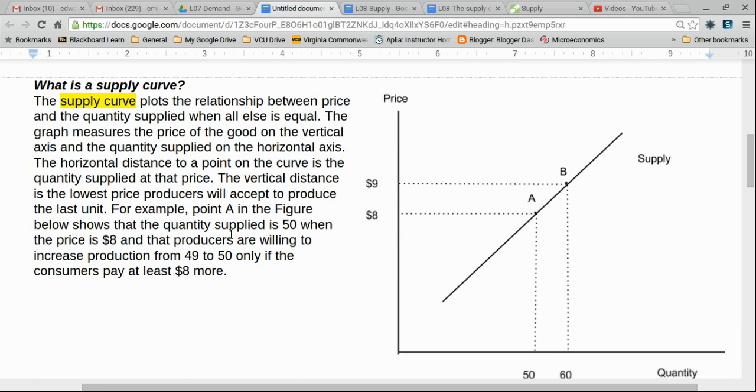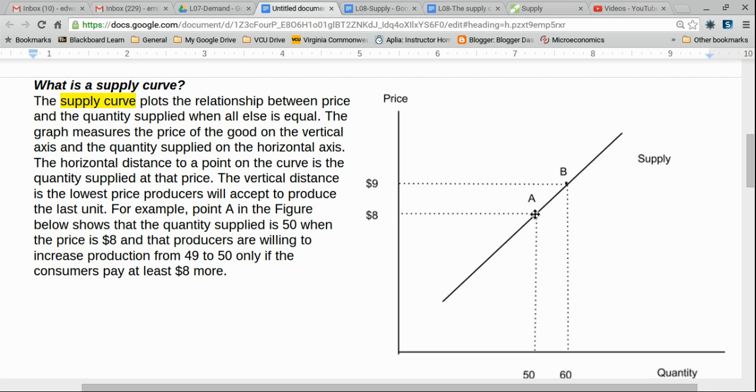The supply curve plots the relationship between price and the quantity supplied when all else is equal. The graph measures the price of the good on the vertical axis and the quantity supplied on the horizontal axis. The horizontal distance to a point on the curve is the quantity supplied at that price, and the vertical distance is the lowest price producers will accept to produce the last unit.